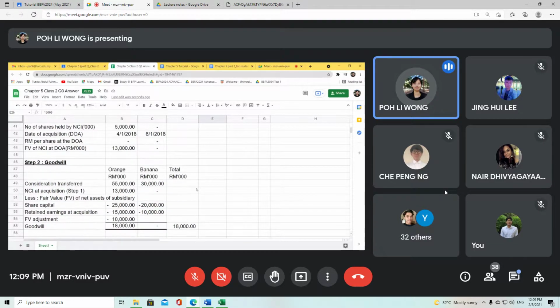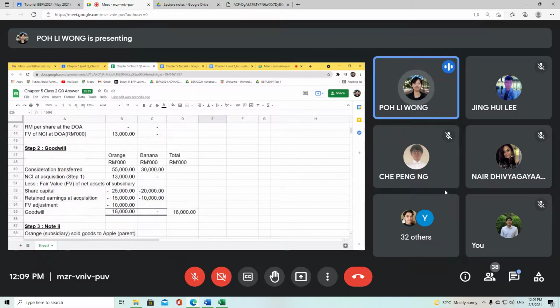And then we move on to fair value of net assets of subsidiary. Now, as I have mentioned to all of you, for the share capital part, you also have to offset between Orange and Banana, between your subsidiaries, and only reflect the share capital of the parent.